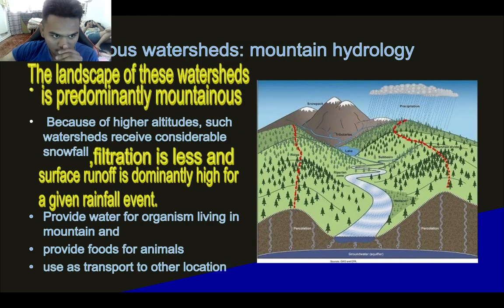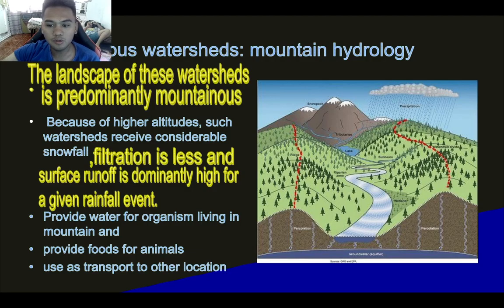So the next one is the mountainous watershed. So a mountainous watershed is predominantly mountainous. There are a lot of hilltops and a lot of rocks in this area. And because this type of watershed can only be found in higher altitudes, these cause snowpacks. Snowpacks are specific areas in a watershed wherein there is snow.